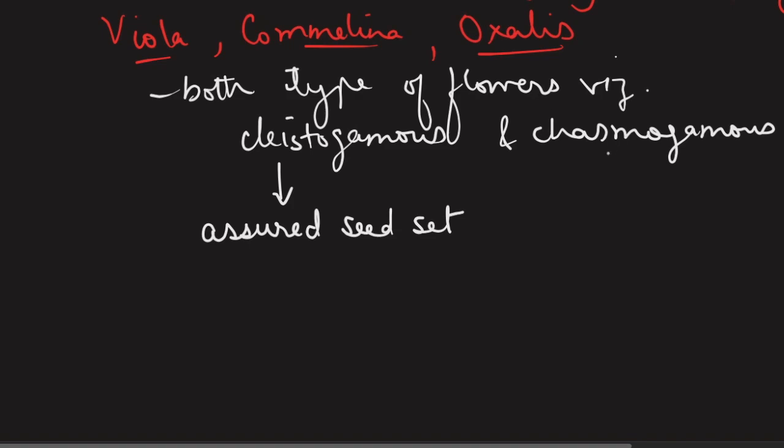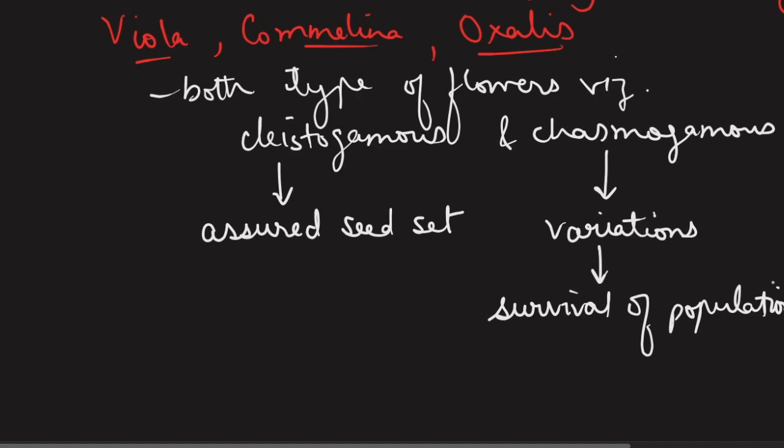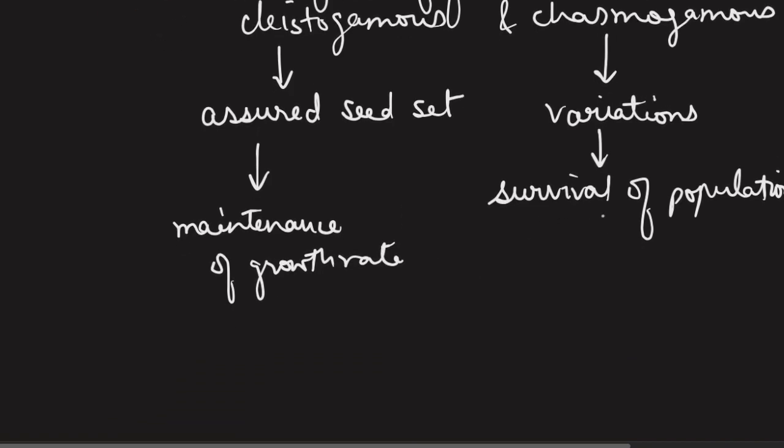Chasmogamous flowers, on the other hand, because they have a tendency to cross-pollinate, they have a tendency to share their genetic material with the other kind of flowers, so they bring out the variations. And we all know that variations are helpful in ensuring the survival of a population. So in brief, if I say that cleistogamous flowers produce assured seed set, so they are helping in the maintenance of growth rate of the population. The number of individuals of a population will be maintained by this method. And chasmogamous flowers help in bringing about the variation at the same time, which helps in the survival of population if the environmental conditions become hostile.